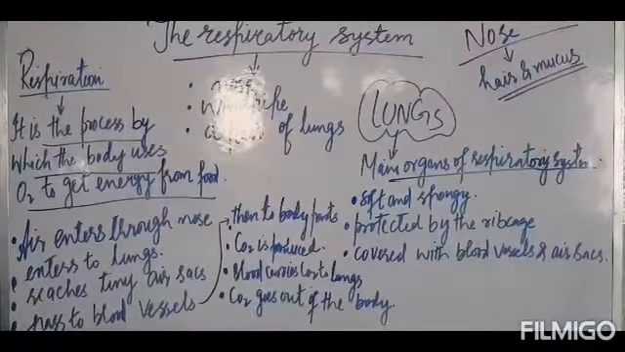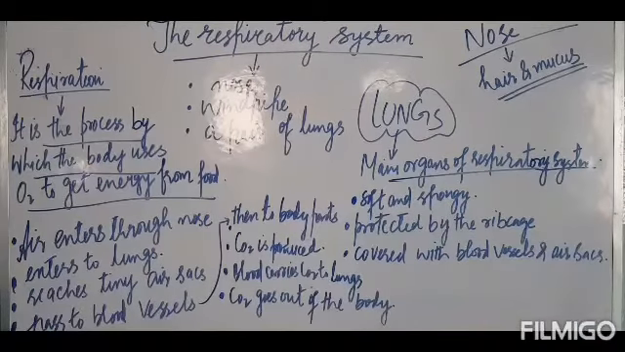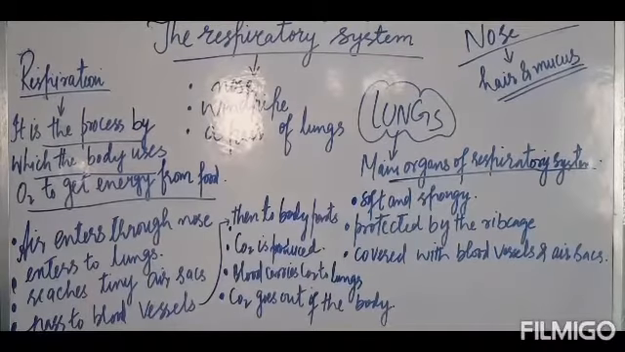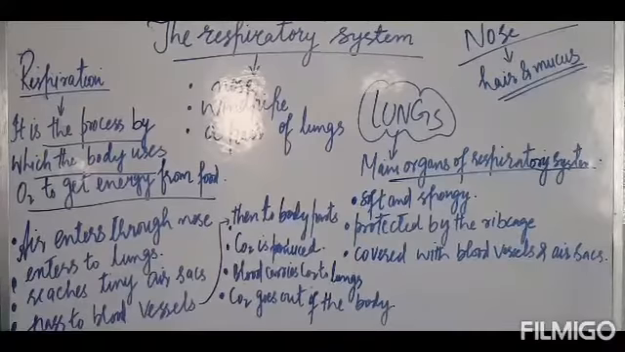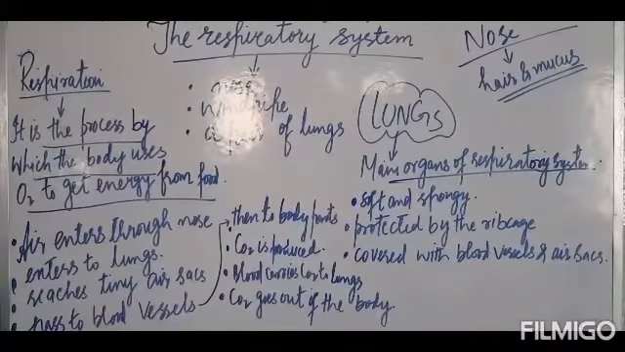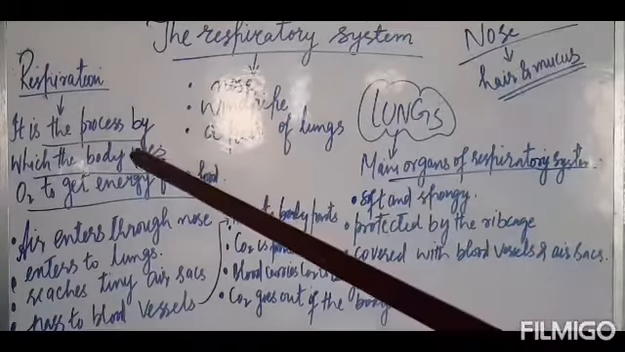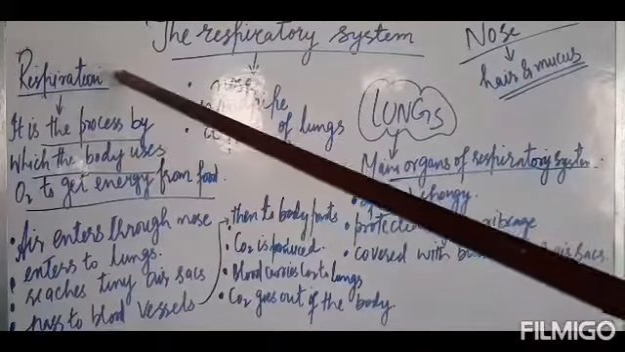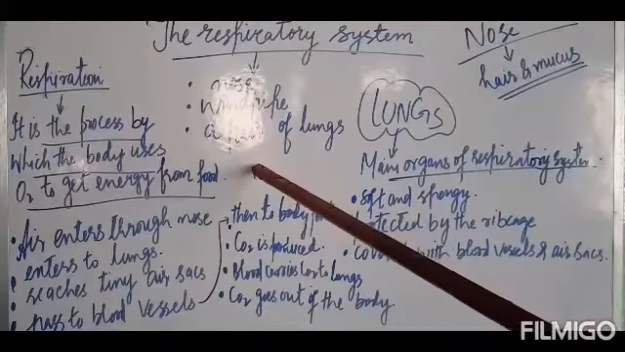The respiratory system. As you all know, we use the oxygen present in the air for breathing. We also need this oxygen to break down the digested food and get energy from it. The process by which the body uses oxygen to get energy from the food is called respiration.